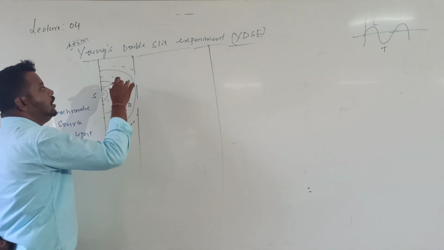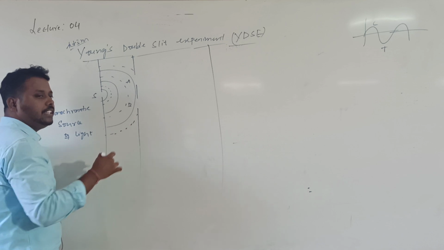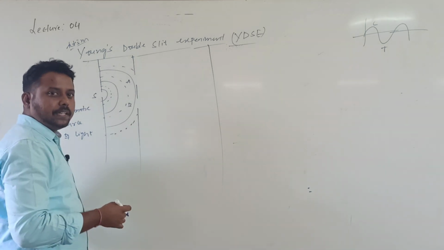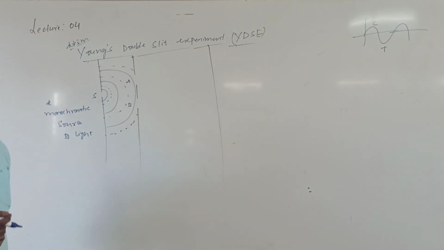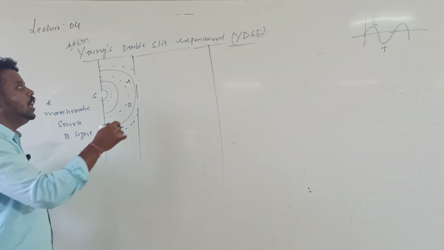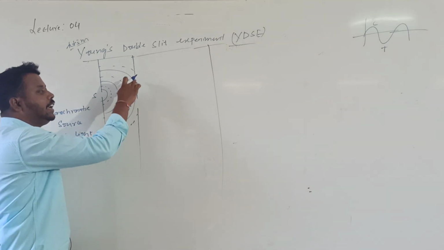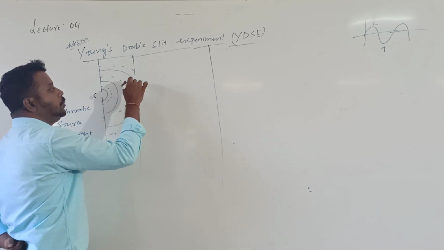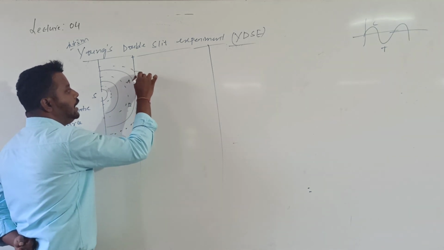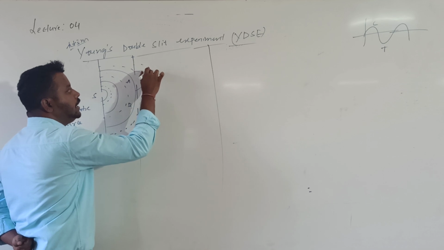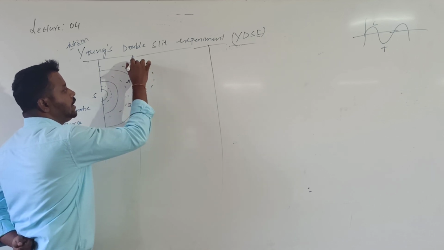Now the wavefront will be incident on A and B. According to Huygens' principle, every point on the wavefront acts like a secondary source. The wavefront will fall on A and also B. Obviously, from A the light will be emitted in the form of crest and trough.